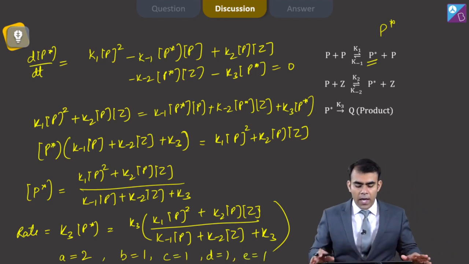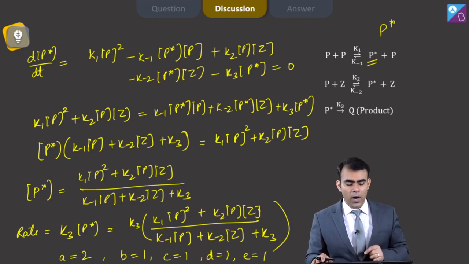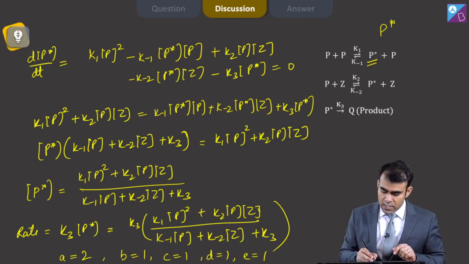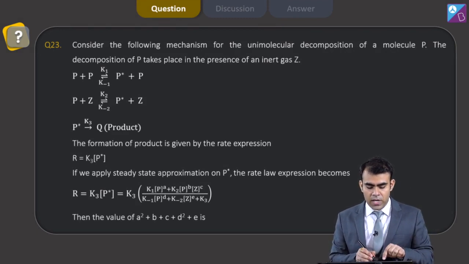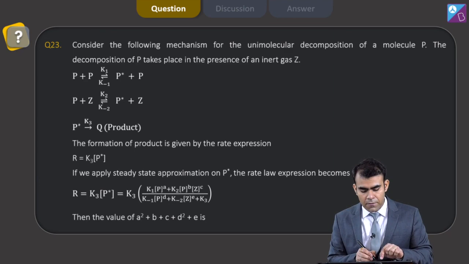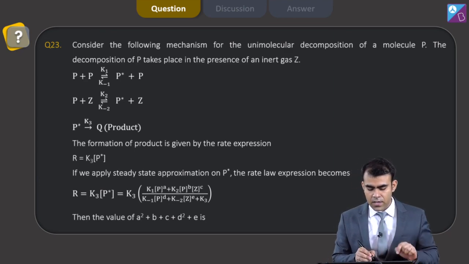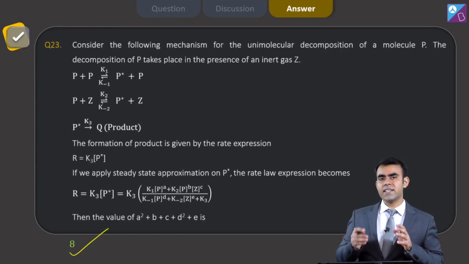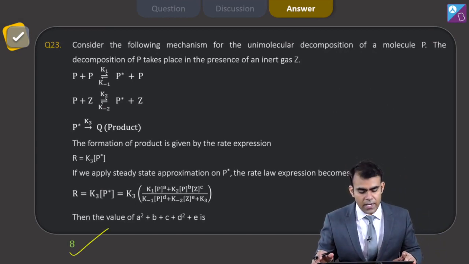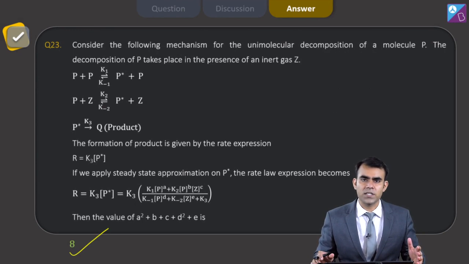Only P is 2, the rest are all 1. Now the question asks what is the value of A square plus B plus C plus D square plus E. So A square is 4, plus 5, plus 6, 7, 8. So the answer to my question is 8. Yes, this question is a bit lengthy, but it is an interesting question.